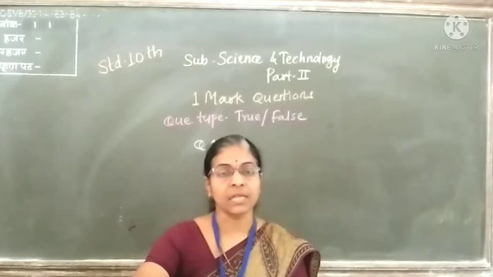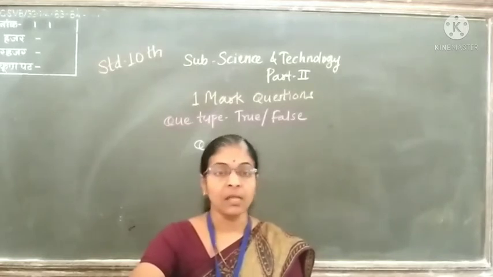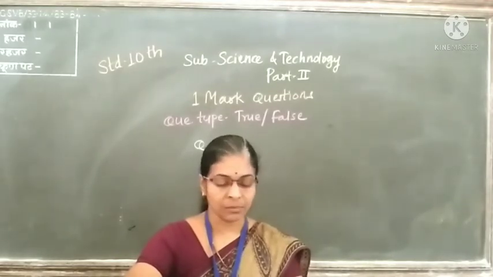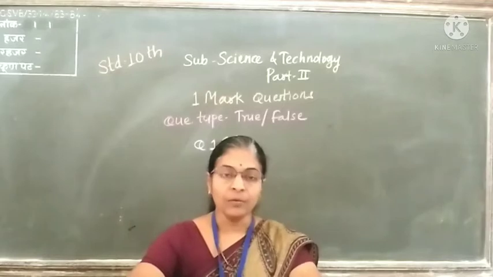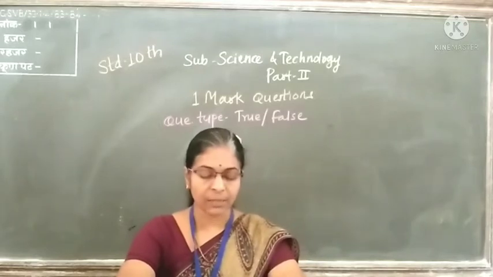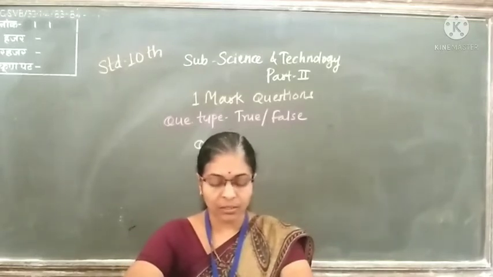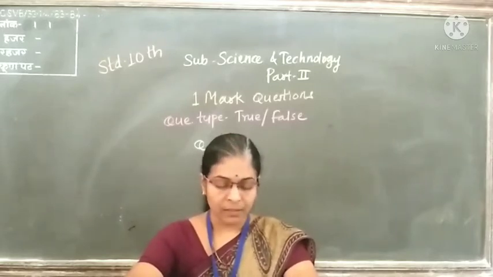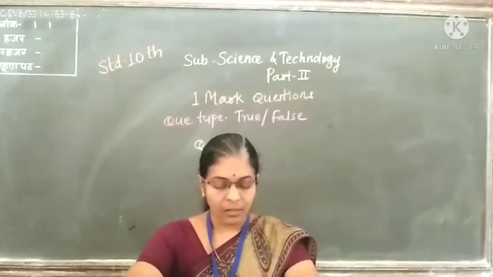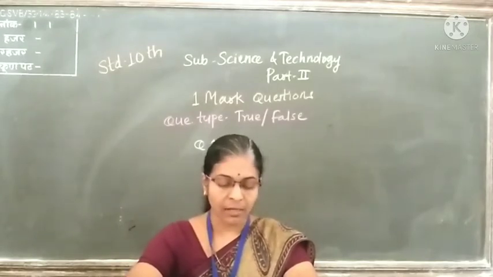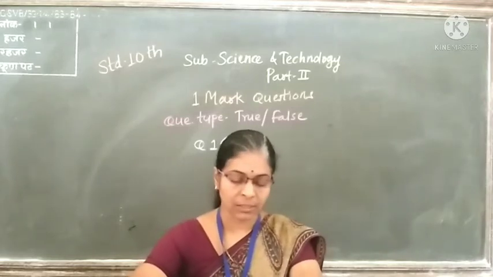Then the next chapter, the second one, is Life Processes in Living Organisms, Part 1. Here are some questions from this. First question: glucose is oxidized step by step in cells during the process of respiration at the body level. This is a false statement.